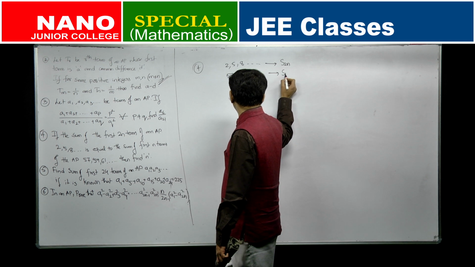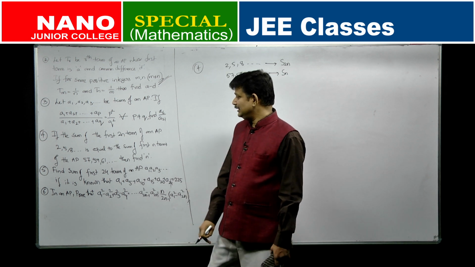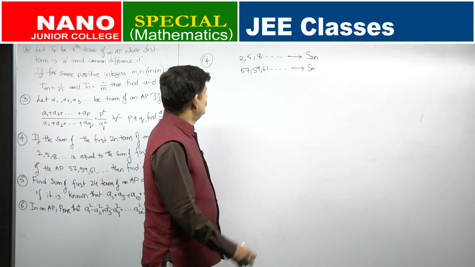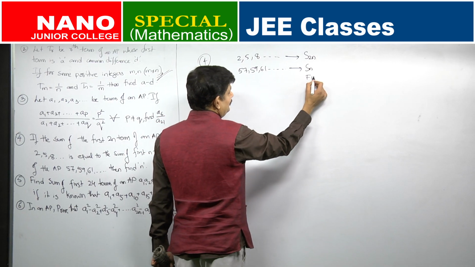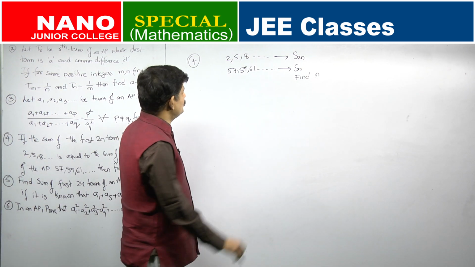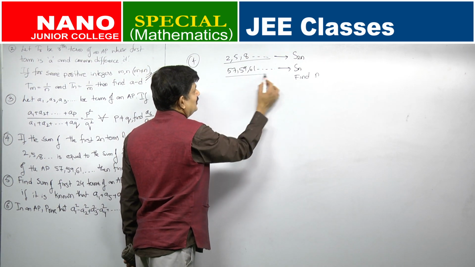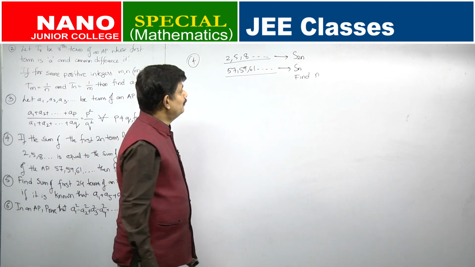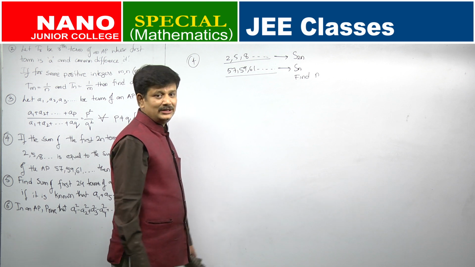In this, the sums of the first n terms are both equal. He is asking you to find the value of n. Okay. So, what is the question? Find n, given that the sum of the first 2n terms of this AP is equal to the sum of the first n terms of this particular AP. Both of them are given to be equal, we have to find n.